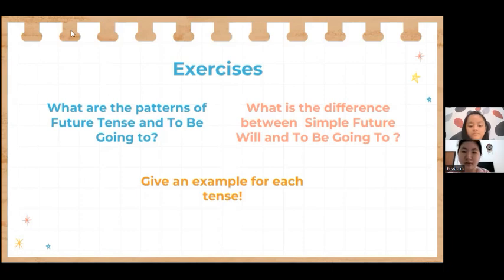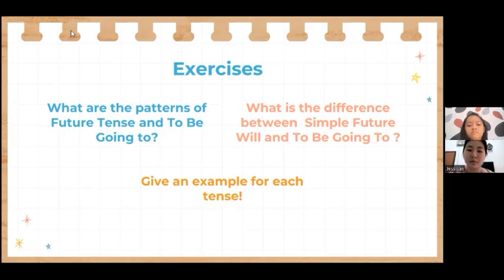Well, I know you guys know about it. So there are three patterns of future tense will and to be going to. For the positive form of future will is subject plus will plus verb one or past verb.